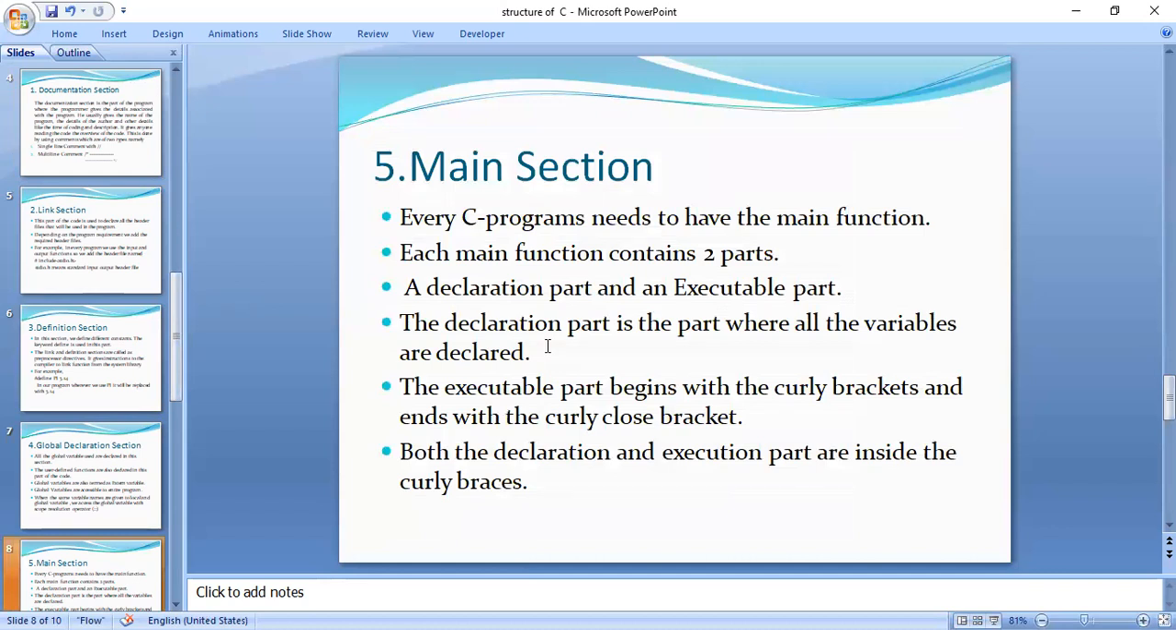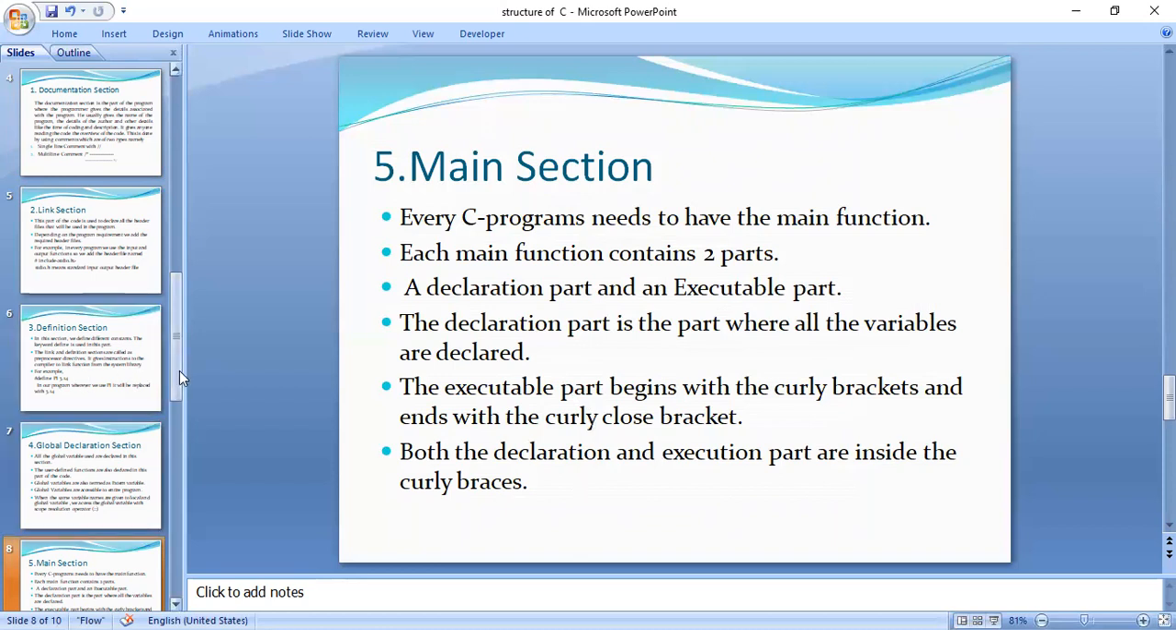In this main section, once again I repeat, the main section contains two parts: the declaration part and the executable part. In the declaration part, we declare the variables, and whatever variables we declare are used within the main function only. Those are also termed as local variables. Whatever variables are declared within any function are said to be local variables. And both the declaration part and the executable part must be present within the open and close curly brackets of the main function.